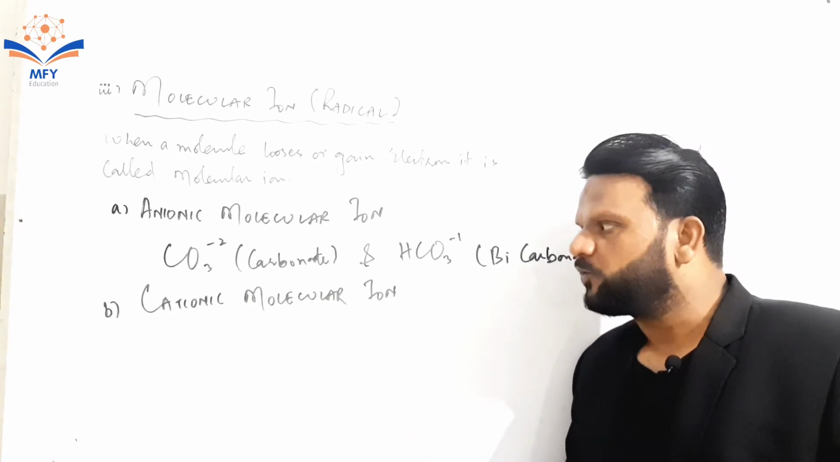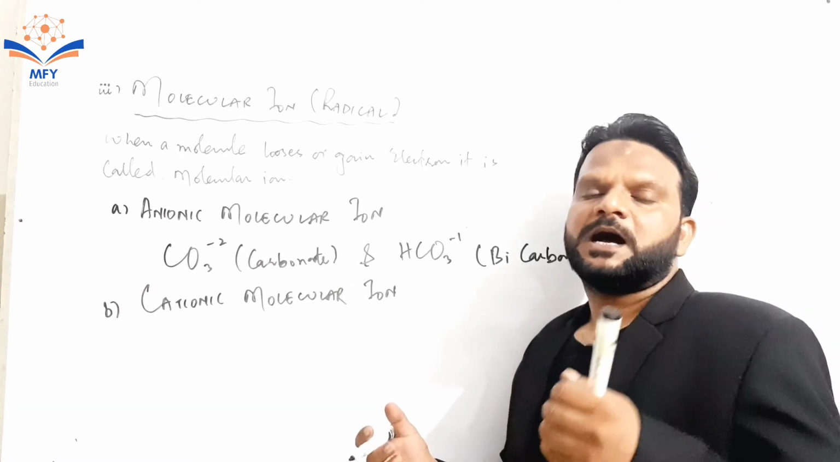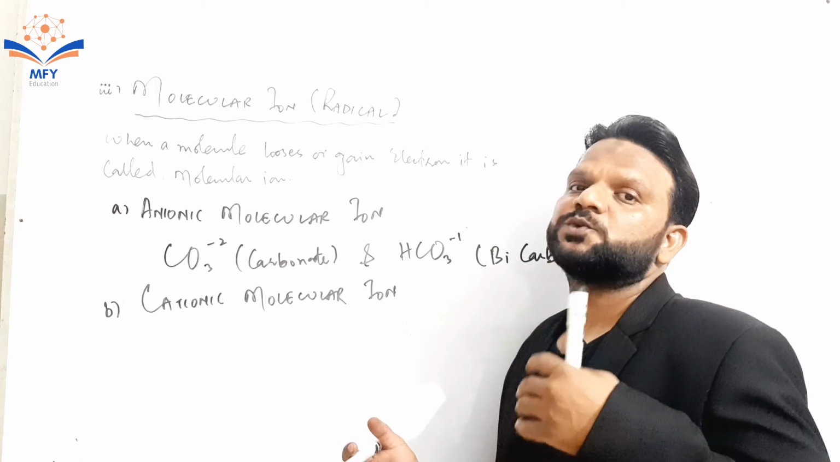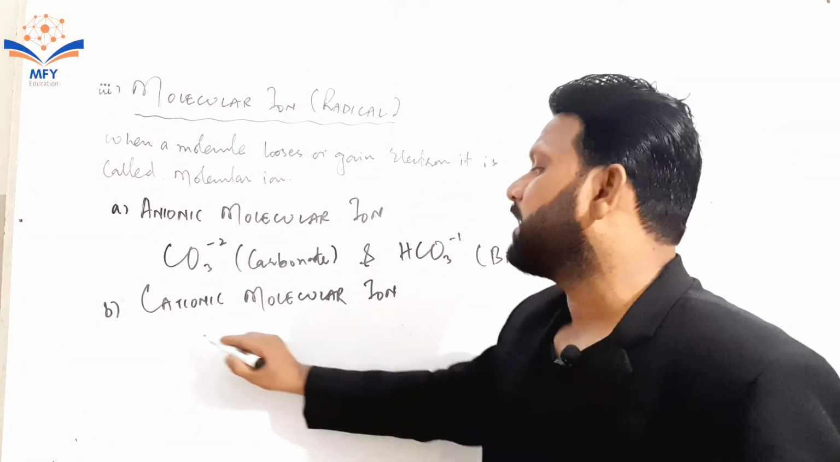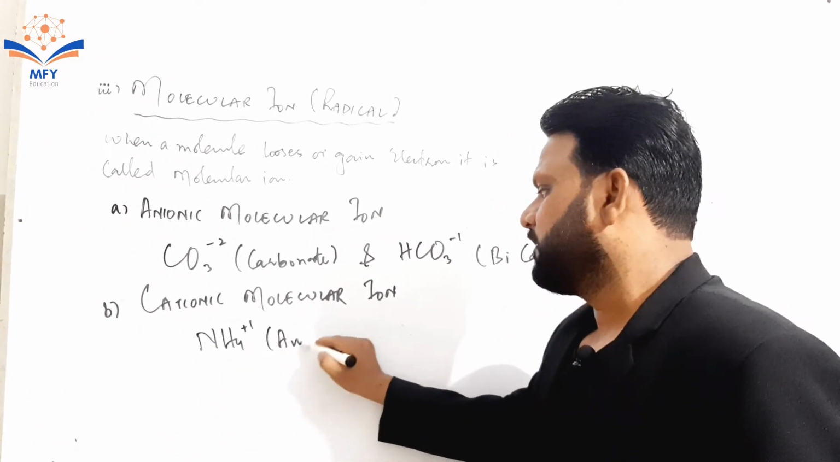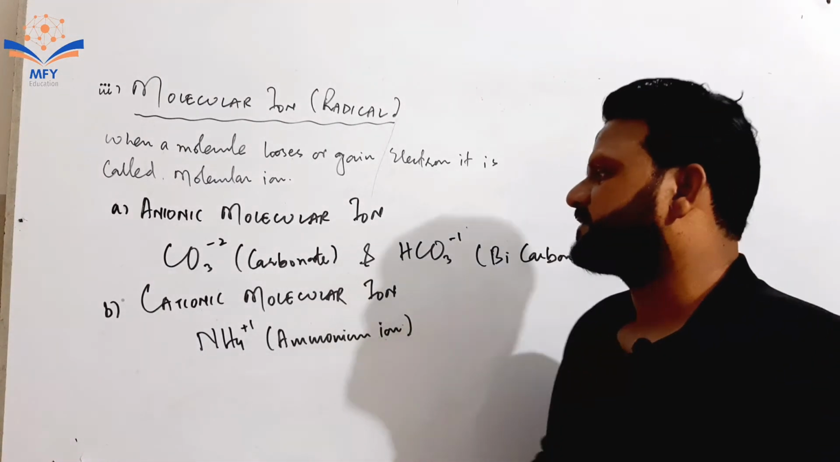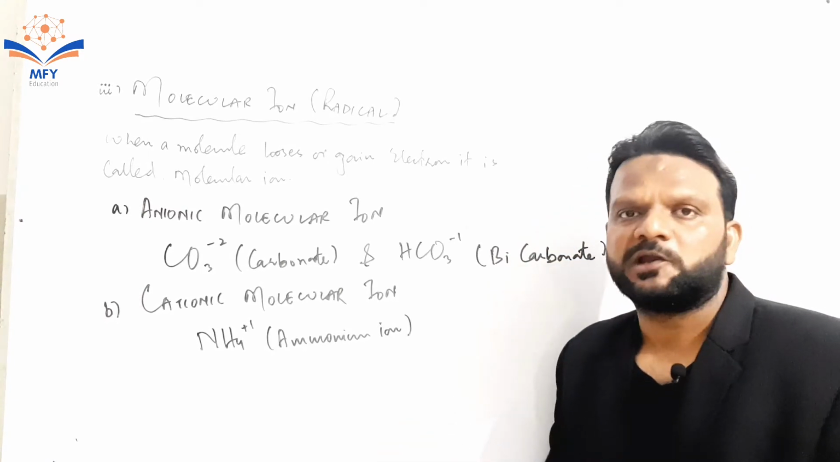Now we are going to move towards cationic molecular ion. If a molecular ion has positive charge, it is known as cationic molecular ion, just like ammonium ion, NH4 plus 1. Ammonium ion is the example of cationic molecular ion. Here we have done molecular ion.